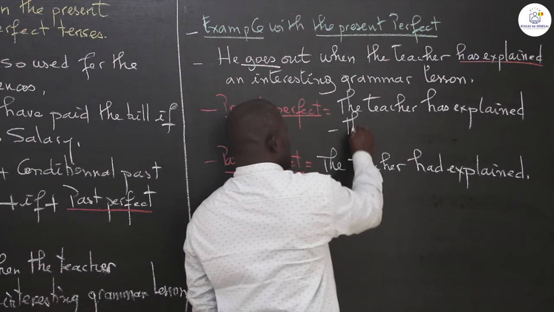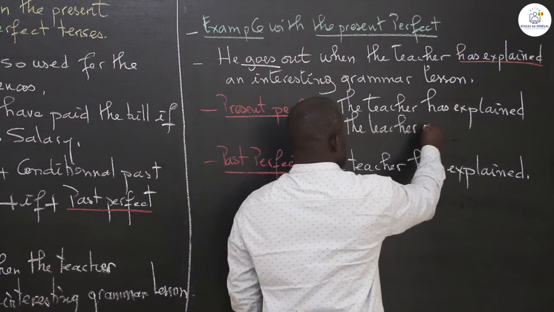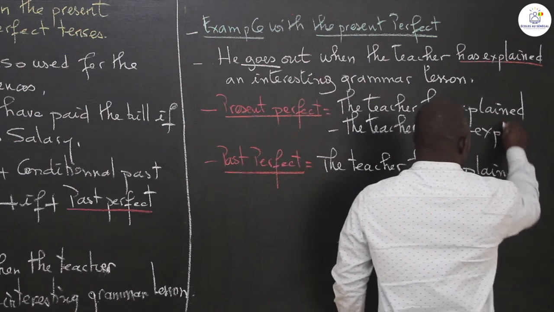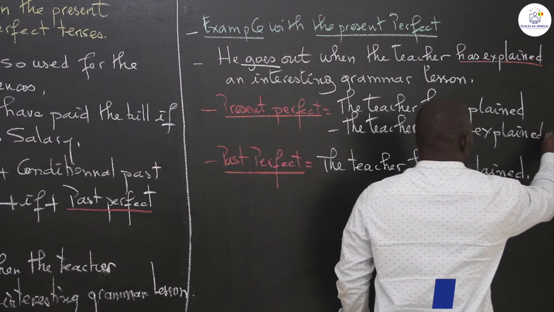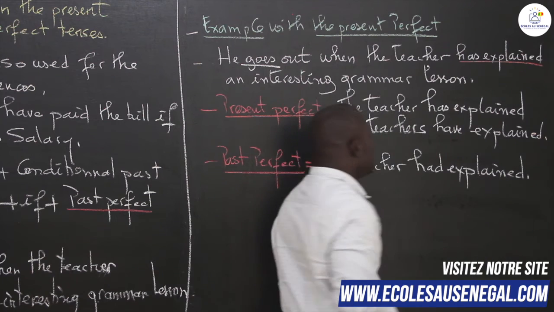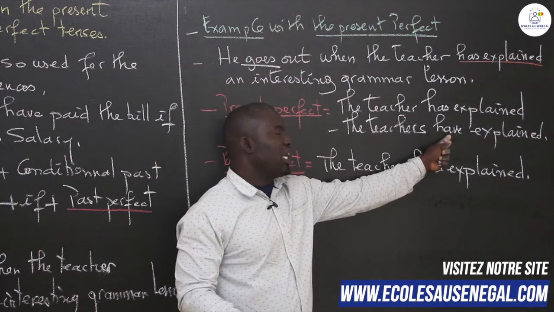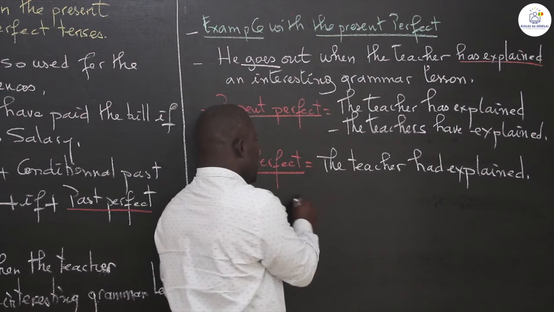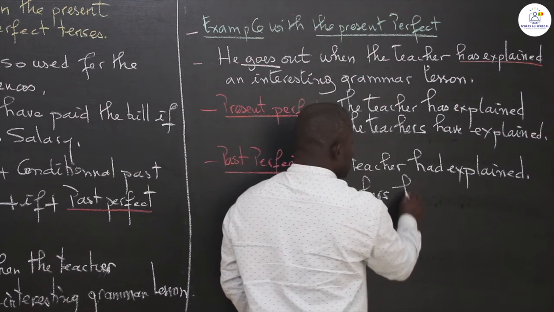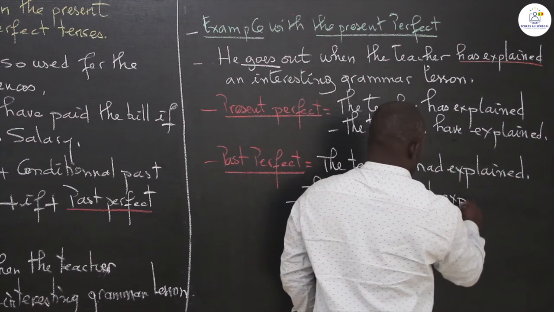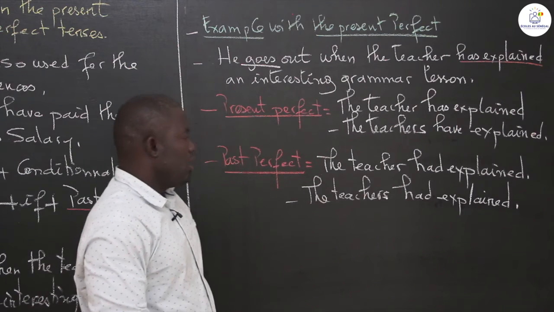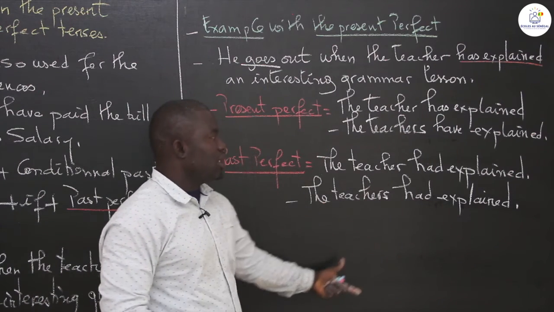For example, the teachers, plural: the teachers have explained. For a singular, we have has. For the plural, we have have in the simple present tense. Now, the teachers had explained. For a singular and for the plural, we have had.